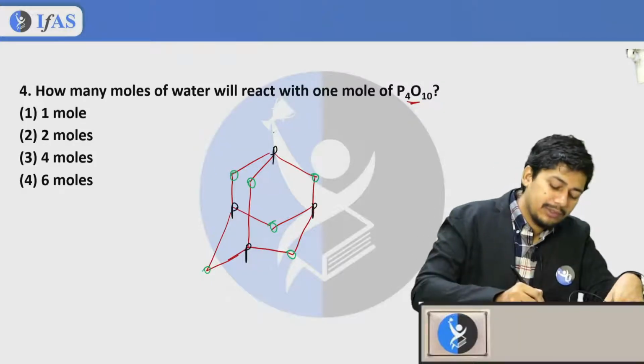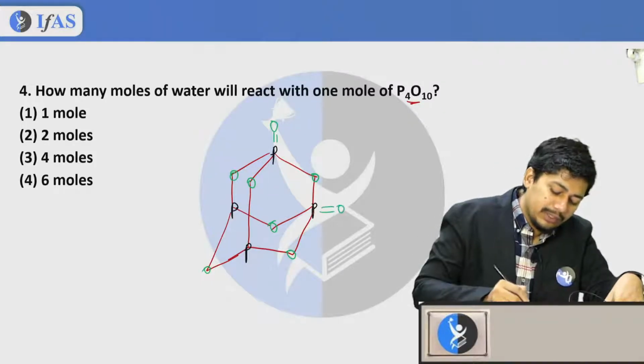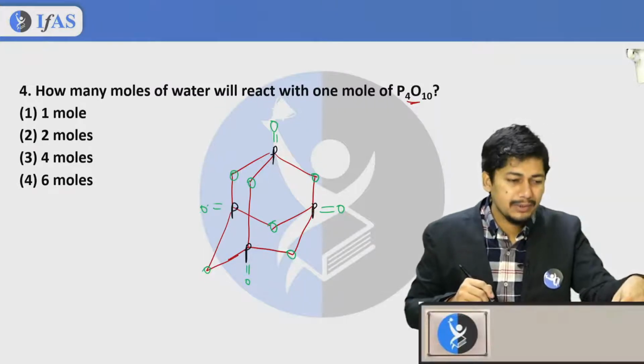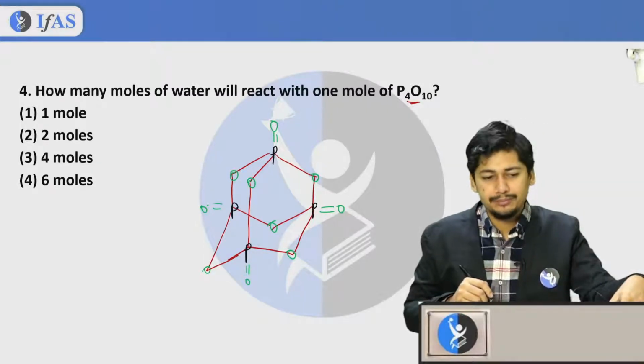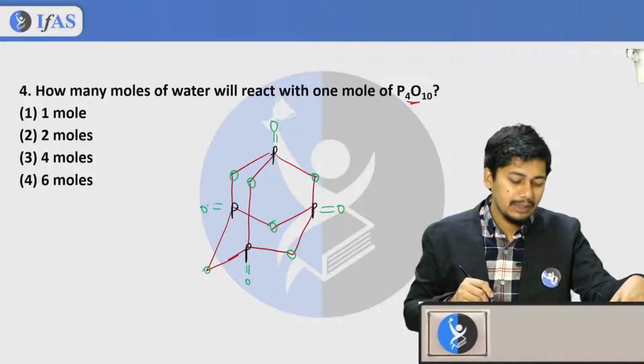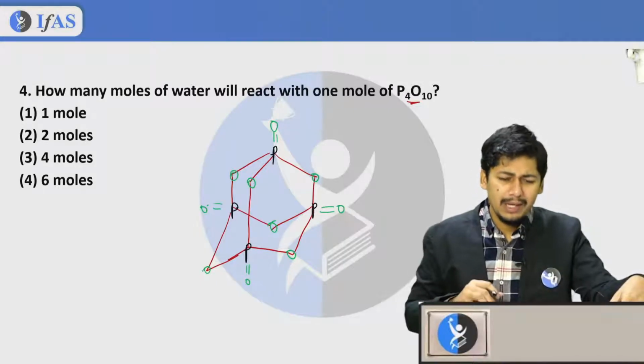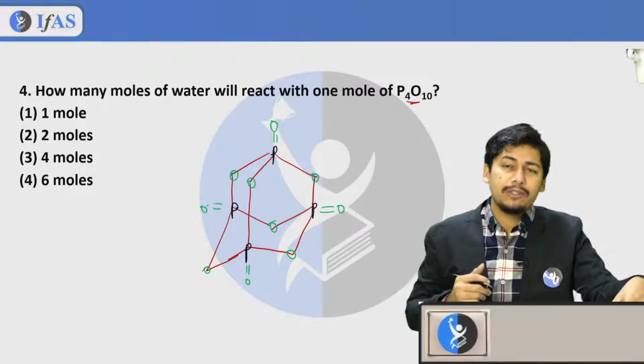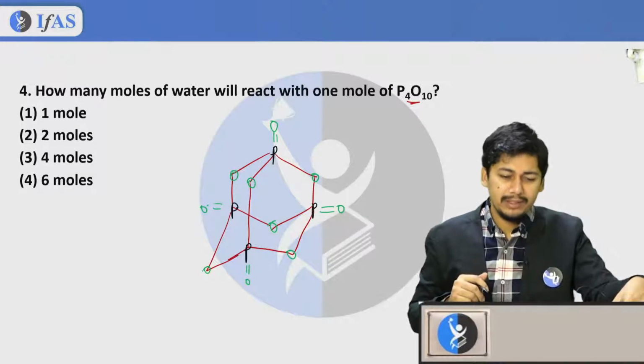So now what happens here, guys? If I take 4 additional oxygens per molecule, one on each phosphorus like this, it will be P4O10. Now you have been asked for 1 mole of P4O10. How many moles of H2O are required to complete this reaction?